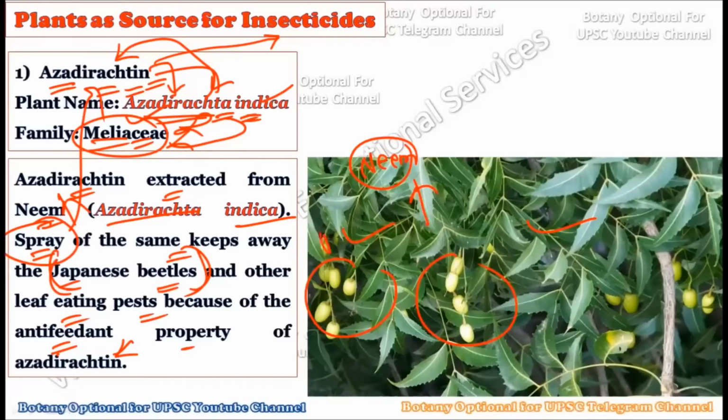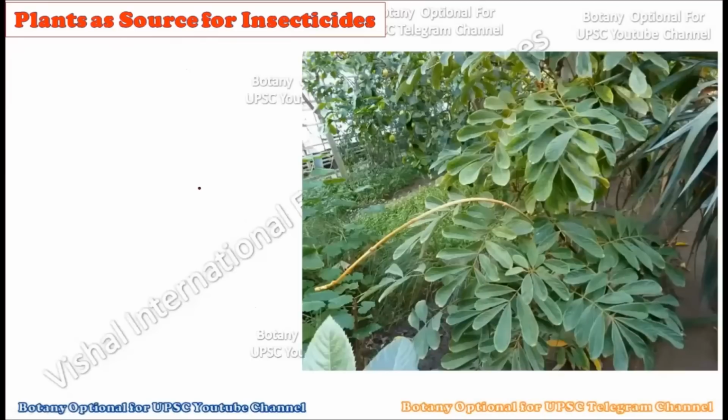And then there are some other insect pests which regularly eat the leaves of the plants, okay, and which will greatly reduce the agricultural productivity. So this particular azadirachtin chemical compound which is coming from the neem plant or the Azadirachta indica plant, which belongs to Meliaceae, acts as a very good insecticide. It will keep away many types of insects, for example the Japanese beetle and the leaf-eating pests, so that the agricultural production can be increased. Okay, so the very first and very important compound from the UPSC mains examination point of view is azadirachtin, which can naturally be used as an insecticide.